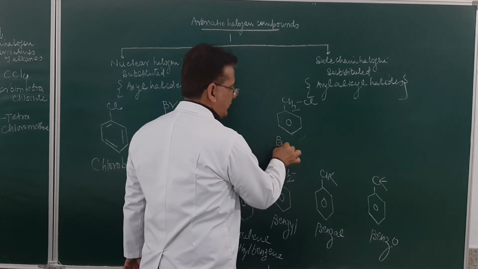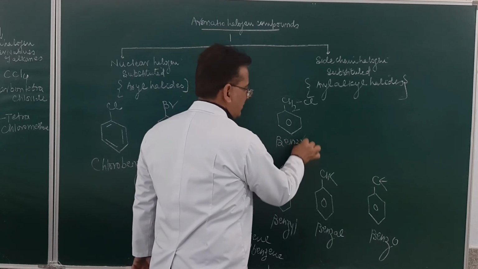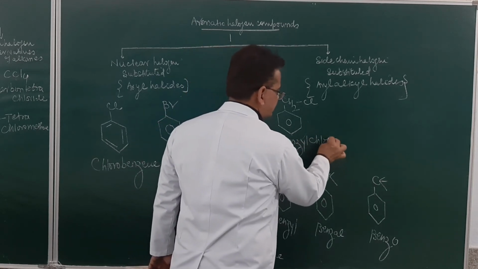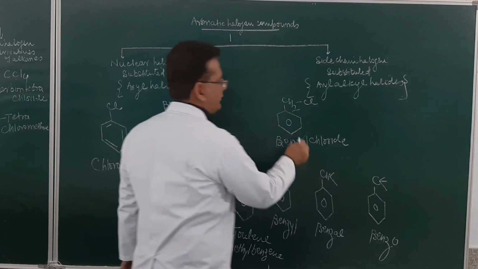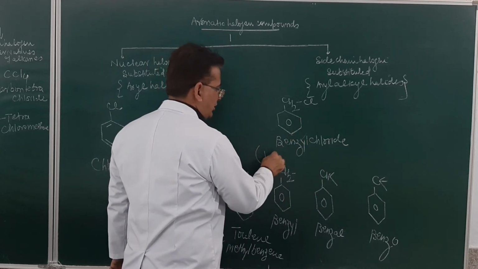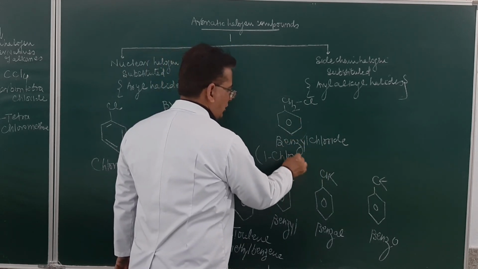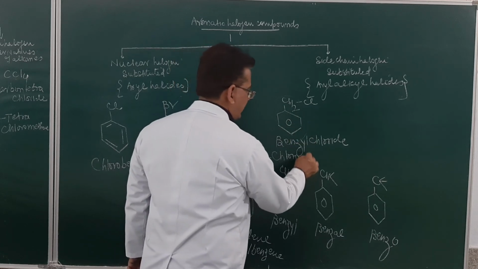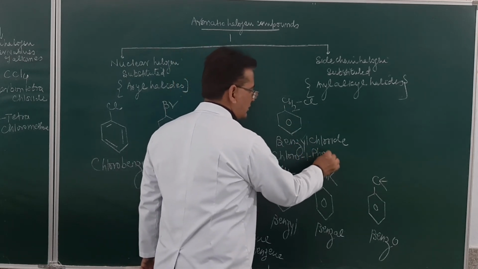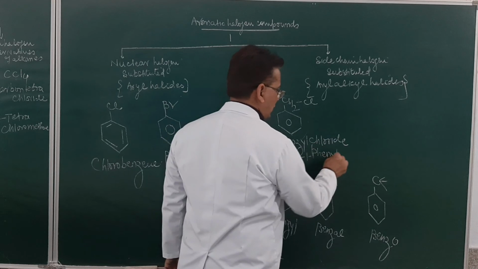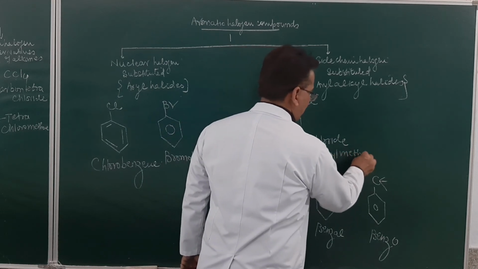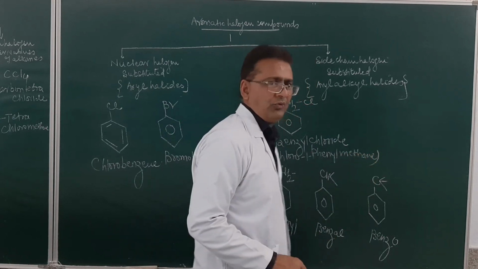So what will be the name of this one? It will be called benzyl chloride. Otherwise, what is the name? It will be 1-chloro. What is this group called? Phenyl. 1-phenyl, and this will be methane. 1-chloro-1-phenylmethane. This way.